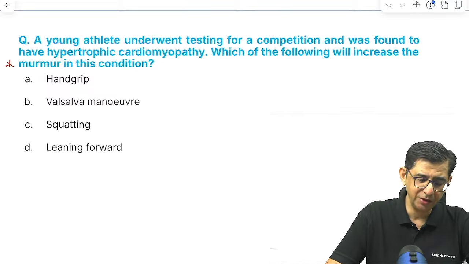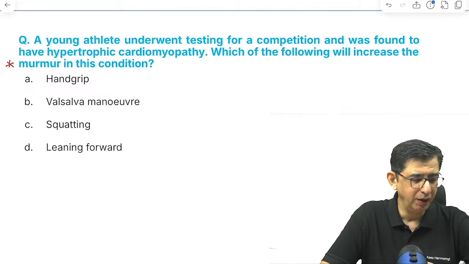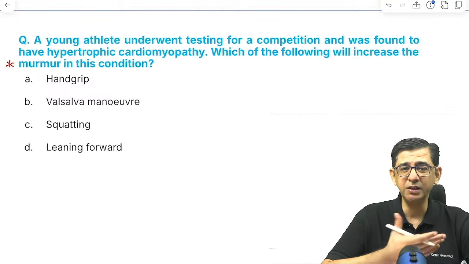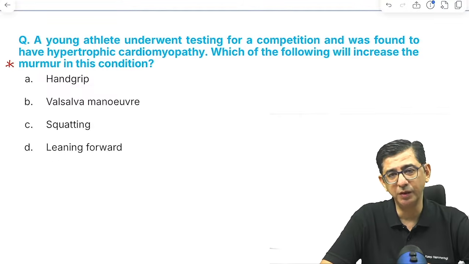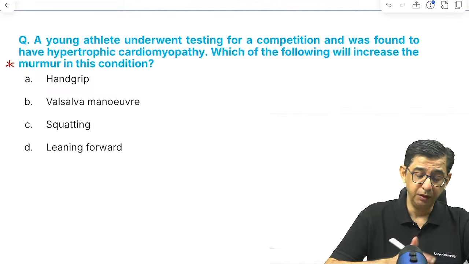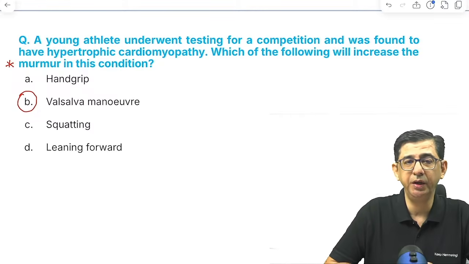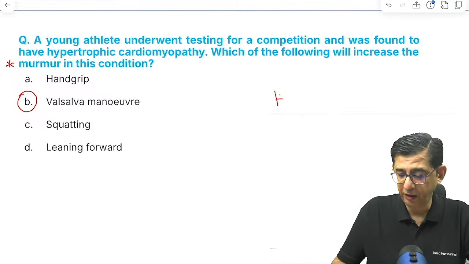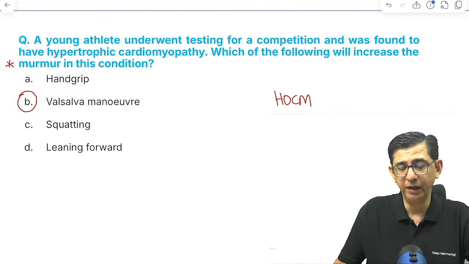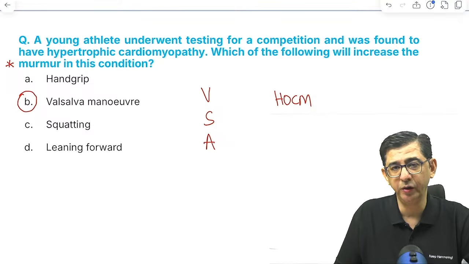This is again a question which I think was asked in 2022, 23, 24 again. So pretty straightforward. All murmurs will decrease with Valsalva, standing and amyl nitrate. The rationale is that less blood will be coming into the heart, so murmur intensity will decrease. But hypertrophic cardiomyopathy is an exception to the rule. It is always going to increase in intensity. So I would just like to highlight that with respect to Valsalva, standing and amyl nitrate.